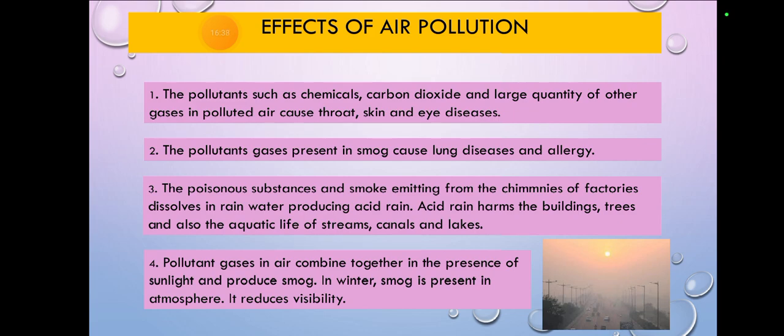So every person, if they have skin and eye diseases, they just don't like that, and cough causing throat problems, that is also not good. So these types of chemicals or gases that mix up and give harm to the environment, to the air, through that we can get three types of diseases: skin diseases, eye diseases, as well as throat problems. Okay, and in throat problems, we will not be able to speak well.